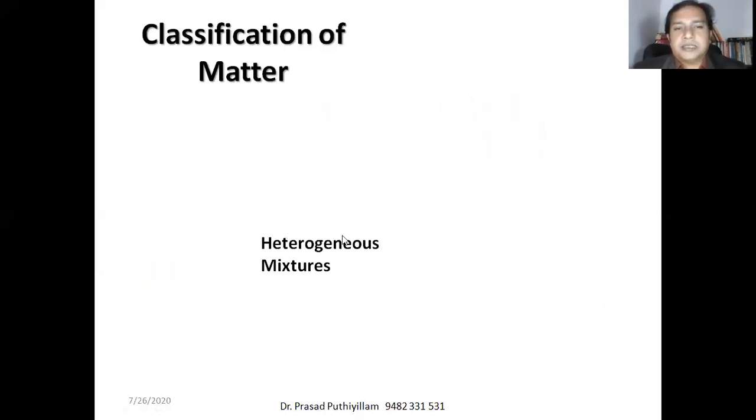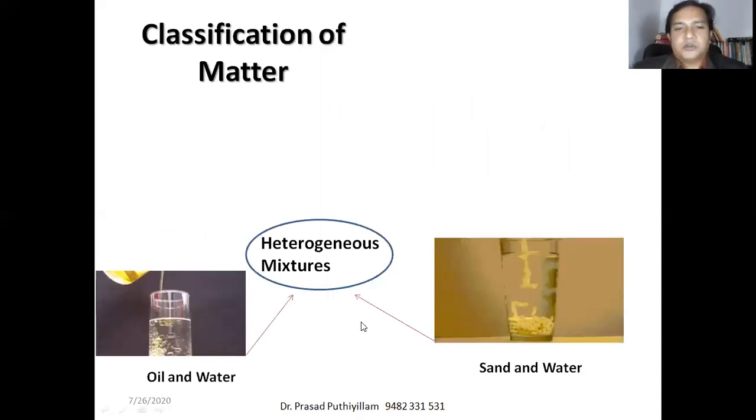Now let us see what is a heterogeneous mixture. Two examples are given here: sand in water and oil in water. Here the sand will not mix with water and it will settle down at the bottom of the glass. And if you mix oil with water, the oil will float on the water. That is due to the difference in density. Water density, sand density, and oil density are different. Therefore, here the sand is settling down, here oil is floating. So these are oil and water mixture.